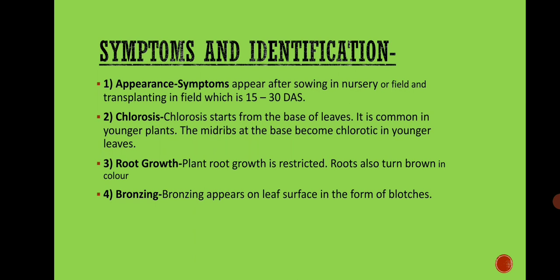The third symptom is root growth. Plant root growth is restricted. Roots also turn brown in color. And fourth is bronzing. That is, bronzing appears on leaf surface in the form of blotches. Okay. There are 3 stages. The first one is tip of the leaf becomes yellow. Second, leaves start drying. Third, plants become stunted. In detail, appearance, chlorosis, root growth and bronzing.